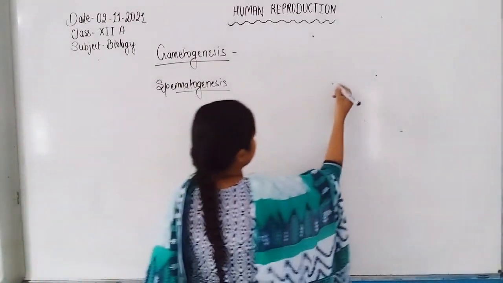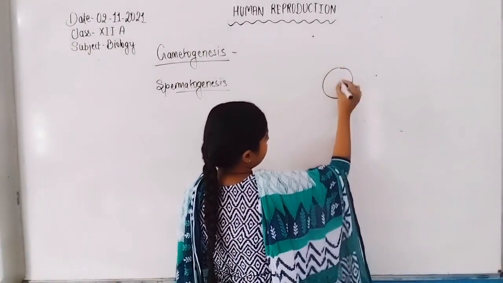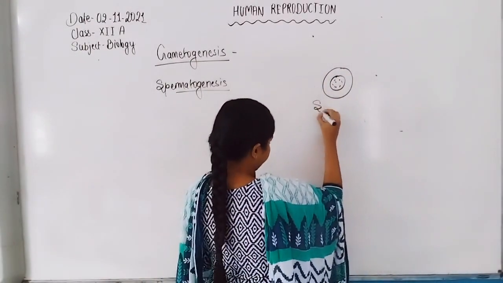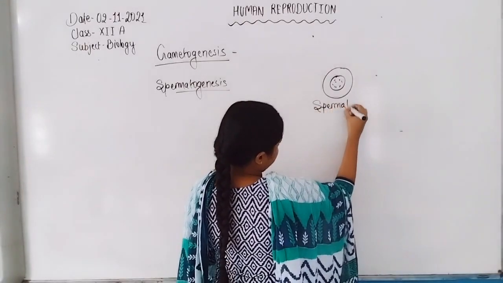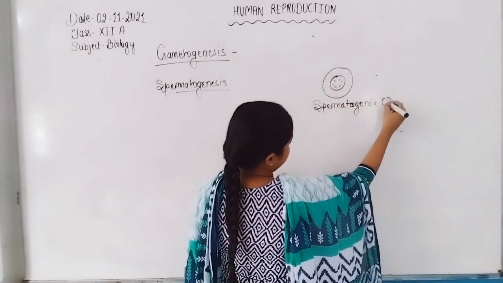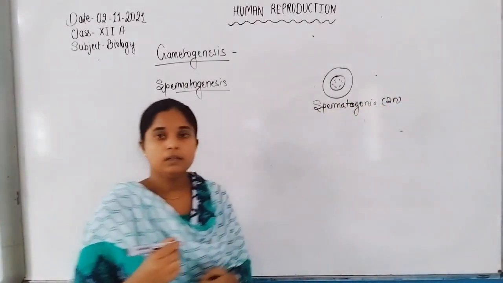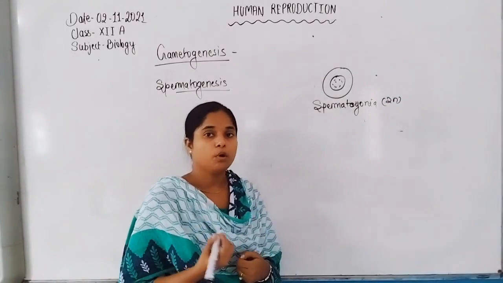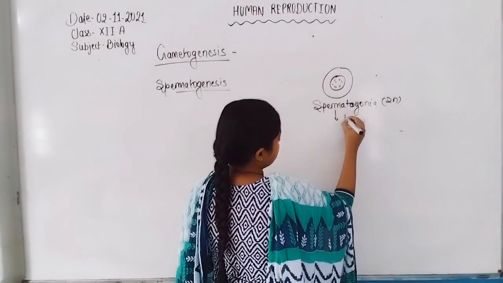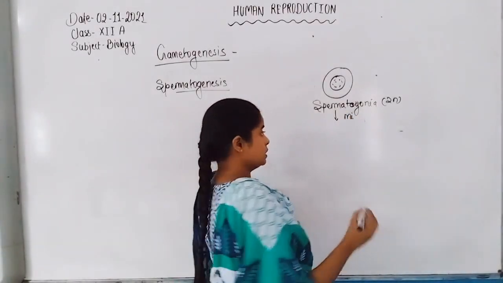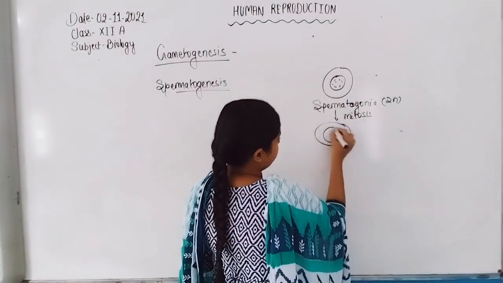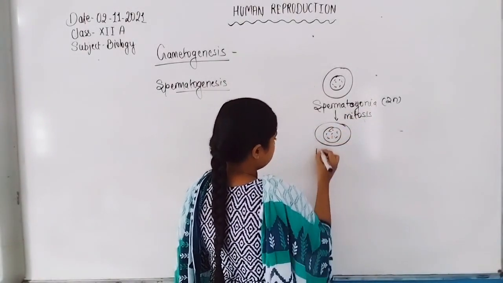Spermatogonia are diploid in nature. They undergo mitosis to produce primary spermatocytes.